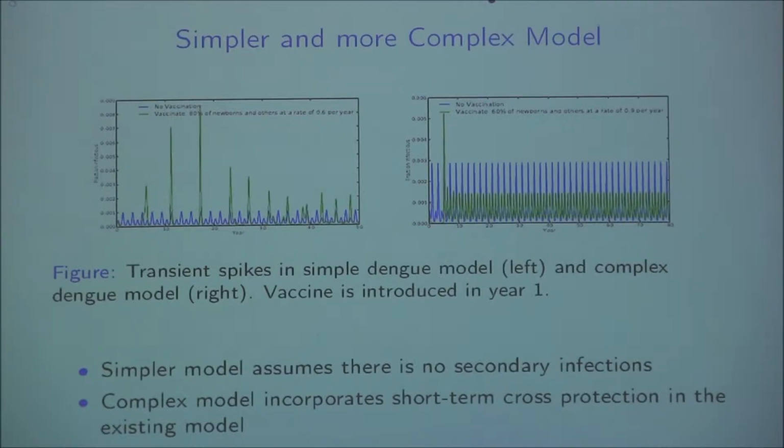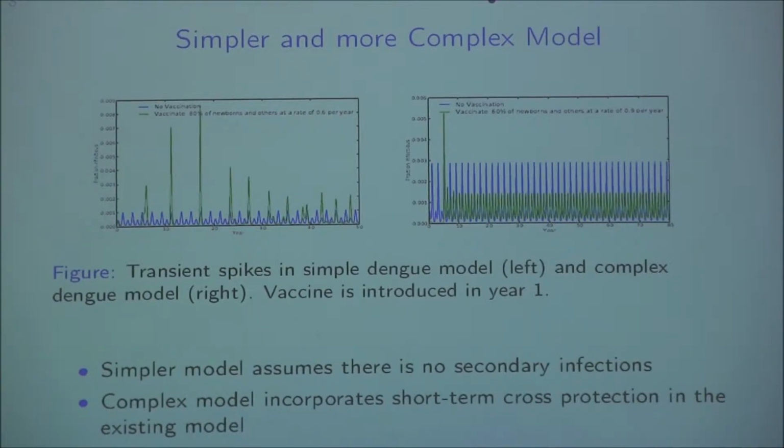For the complex model, we incorporated the hypothesis of short-term cross protection. By short-term cross protection we meant that you have a temporary immune period after you come out of your first infection, and in that temporary immune period you don't get infected even if you get bitten by a mosquito with another serotype.